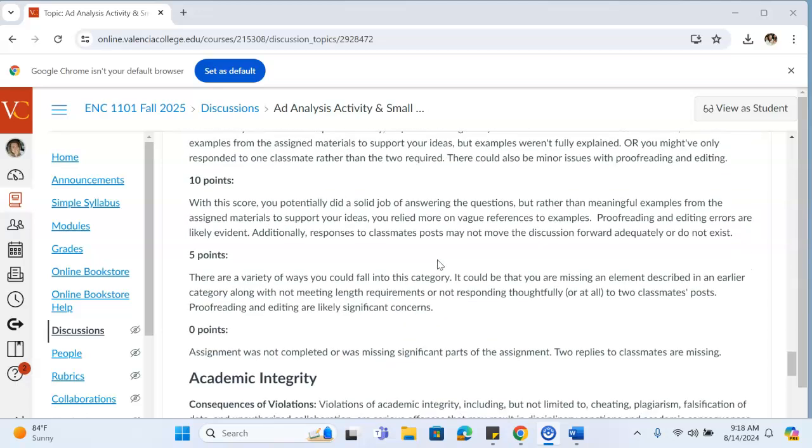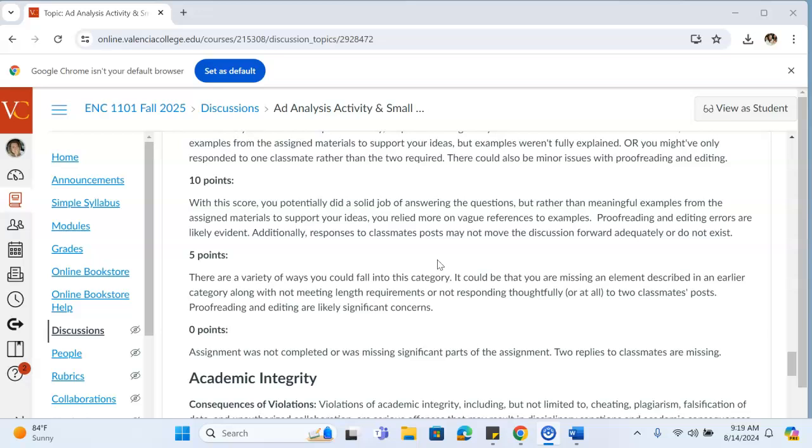For 10 points, here you may have got off to a good start, but trailed off toward the end. Maybe you didn't do your responses to classmates. That might be how you got to a 10. And then with a 5, there's a variety of ways you can fall into this category. It could be that you're missing an element described in one of the categories.